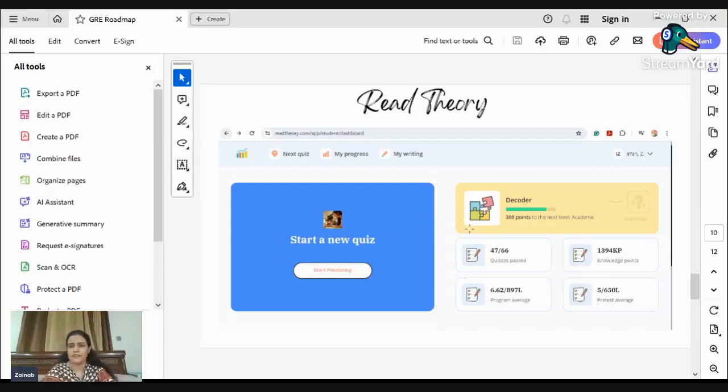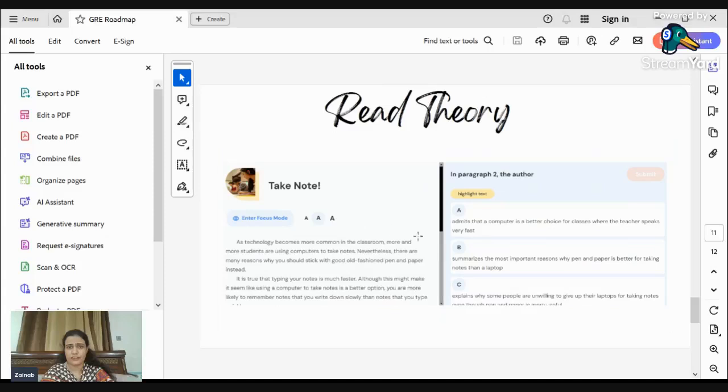See, this is the section that I was talking about, and Read Theory is a website on which you can prepare for the initial level of GRE. When you reach level 12, that means you are able to crack the GRE comprehension at the initial level, not at the master level, but at the initial level, right? So these are the questions that appear in GRE.